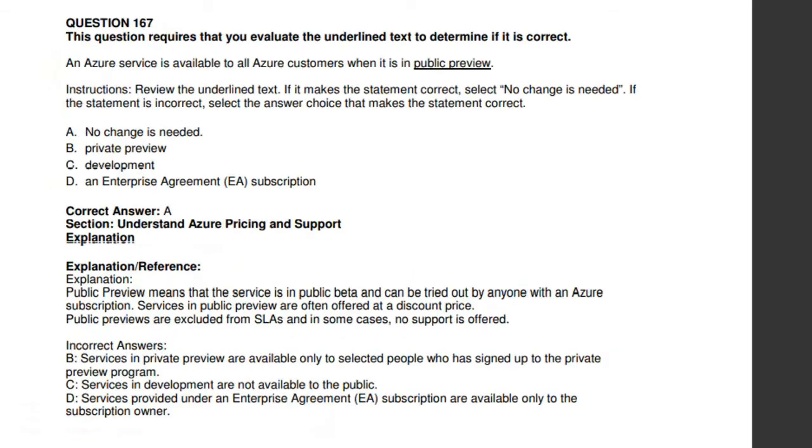Okay, so moving to the 167th question. An Azure service is available to all Azure customers when it is in public preview. So the answer is correct, there is no change required over here. Public preview means that the service is in public beta and can be tried out by anyone with an Azure subscription. That is public preview.